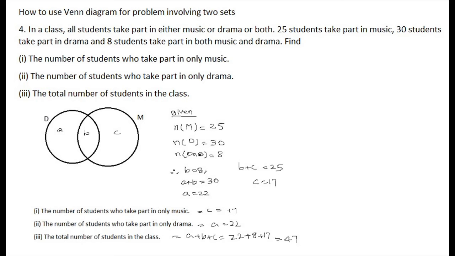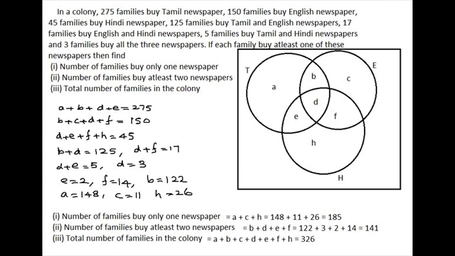Now we can conclude the number of people who take part in music is 25, so B plus C is 25. 30 students take part in drama, so A plus B is 30, and 8 people take part in both, so B equals 8. From these three equations you can find A and C. Now, those who take part only in music is just C, that's 17, only in drama is A, that is 22, and all the students will be A plus B plus C. Add all those and write 47.